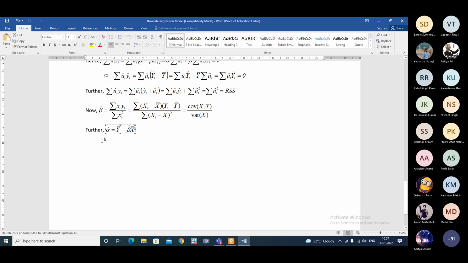So mathematically you can say that alpha hat will be 0, as somebody was pointing out, that it doesn't necessarily mean the means are 0. But let us assume that x bar and y bar are both equal to 0.